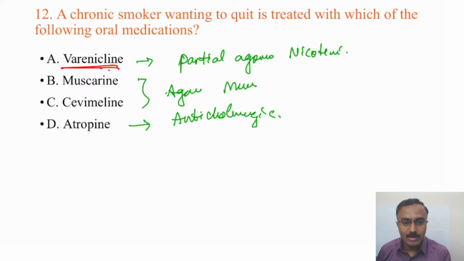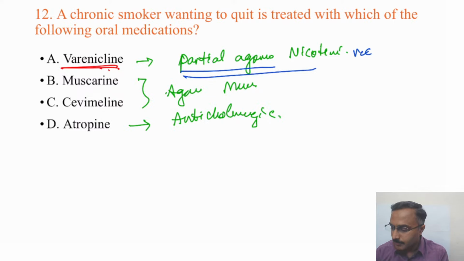That is varenicline. It has been quite frequently asked, so it's better to know that: the action is on the nicotinic receptor. After its release into the market, it was seen that suicidal behavior was more, but of late it has been reintroduced under the trade name Champix.